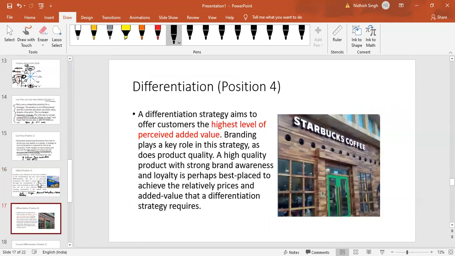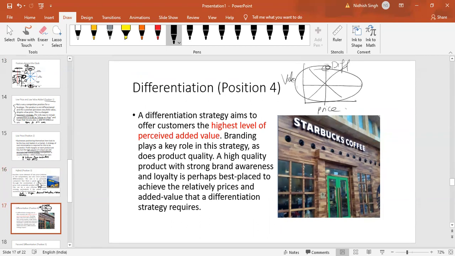Differentiation focus, position number 4. Just to give you a quick visual of where it falls on the top. If the price is here and the value is here, then the differentiation is at this point. Where do you see this one? It is average, just in the middle, so it is average in price. Where is it in value? Top.